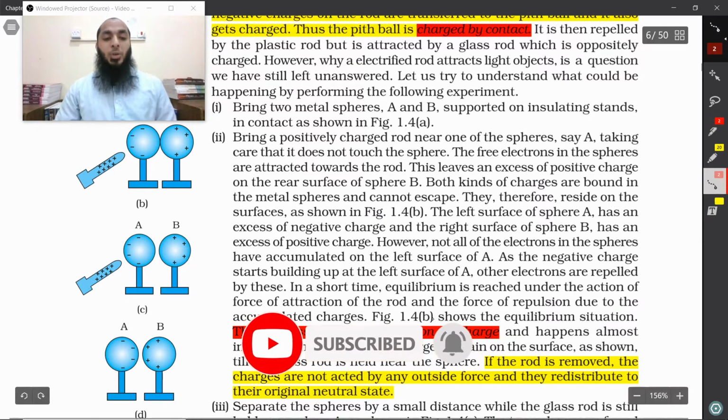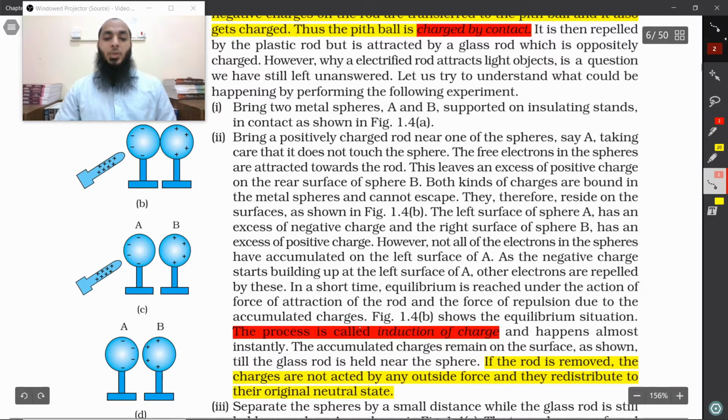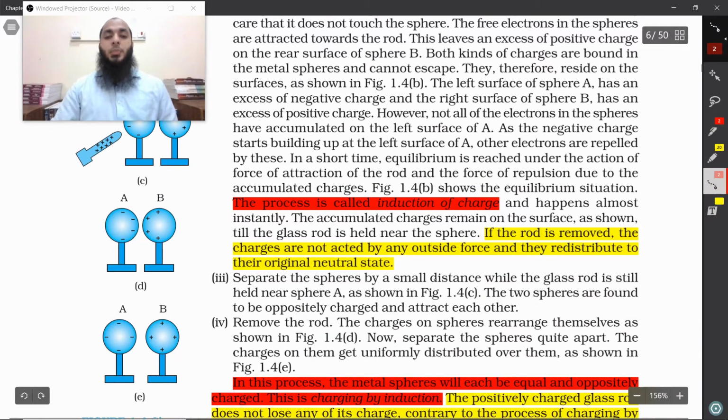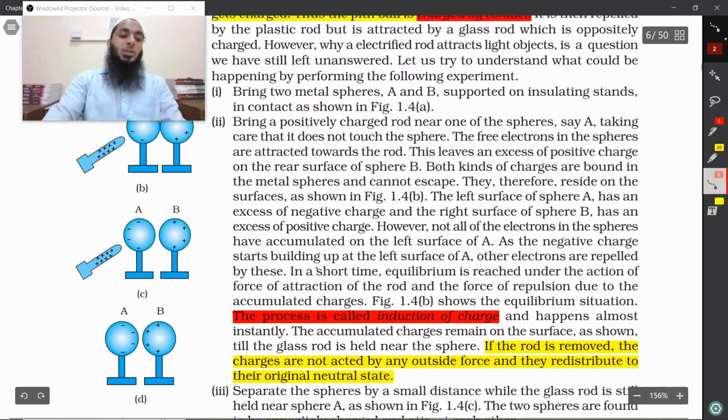Figure 1.4b shows the equilibrium situation. This process is called induction of charge. So you see the separation of charges here. This is called induction of charge, and happens almost instantly. The accumulated charges remain on the surface as shown till the glass rod is held near the surface. If the rod is removed, the charges are not acted on by any outside force and they redistribute to their original neutral state. So if this rod is removed, then what will happen?